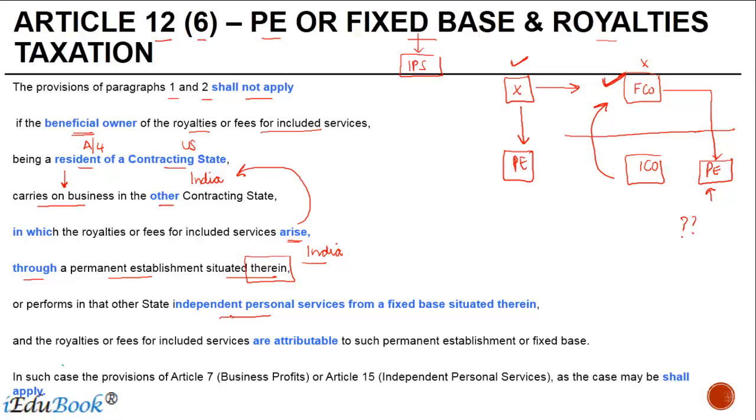So if IPS are being rendered from a fixed base in India, and the royalty, and this is an additional condition, the royalties or fee for included services are attributable to such PE or fixed base. Attributable would typically mean that the activities which are carried out by the PE are resulting in the accrual of royalty, right? In such a case, the provision of Article 7, business profit, or Article 15, independent personal services, as the case may be, shall apply.